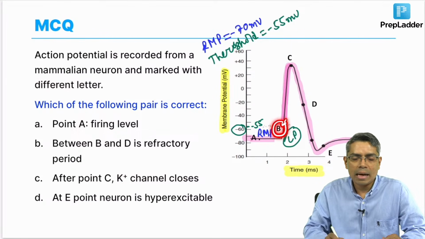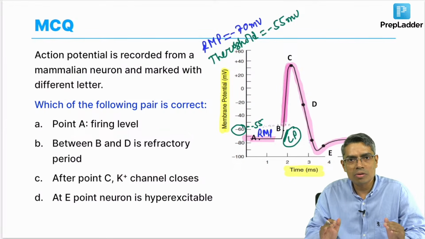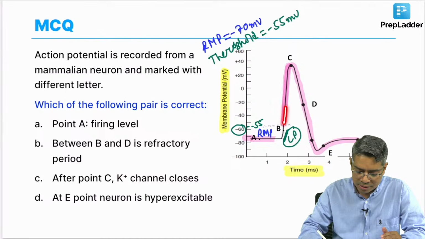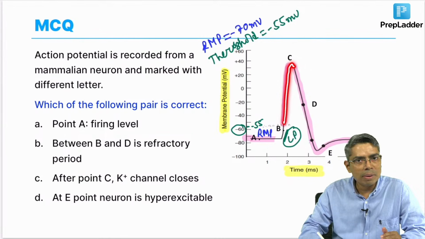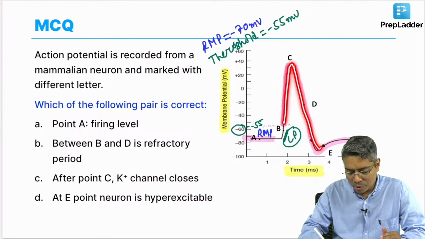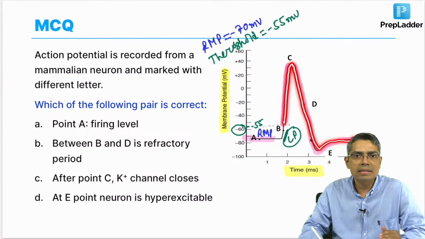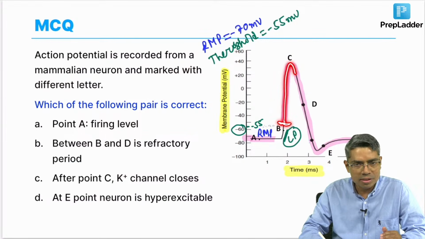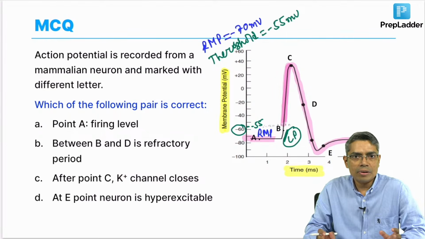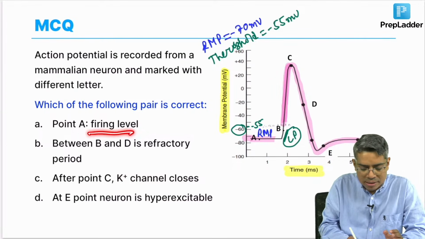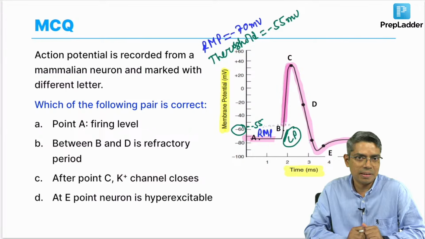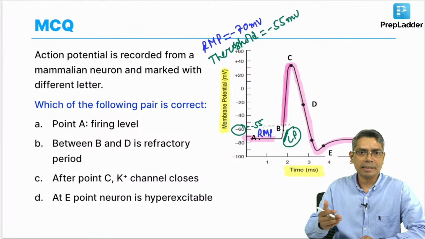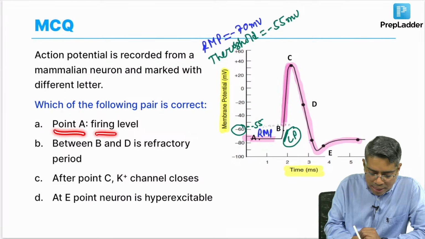threshold voltage. And threshold voltage means whenever you cross the threshold voltage, what will happen? The action potential will start, meaning the rapid upward change of membrane voltage followed by rapid downward change of membrane voltage. This is the actual action potential. Whenever you cross this threshold voltage, the action potential will start, and in bookish language we call it the firing of the action potential, getting my point? So, the starting of the action potential whenever you are crossing the threshold, that is the firing. So, here, say, is point A the firing level?